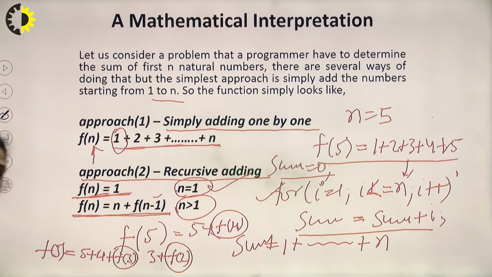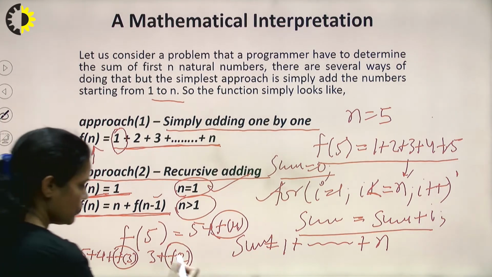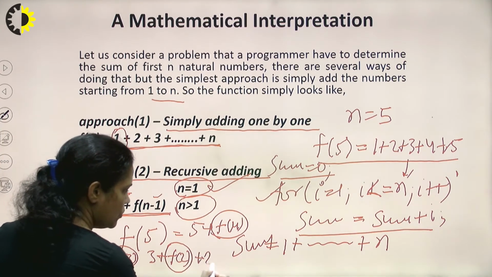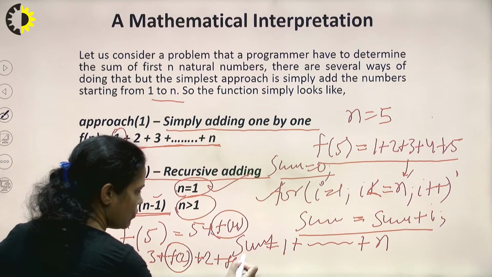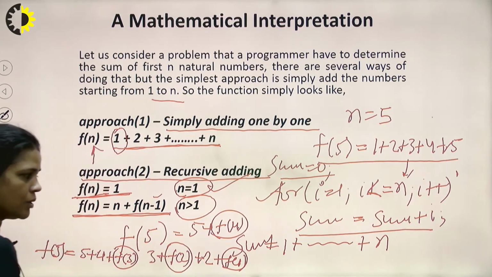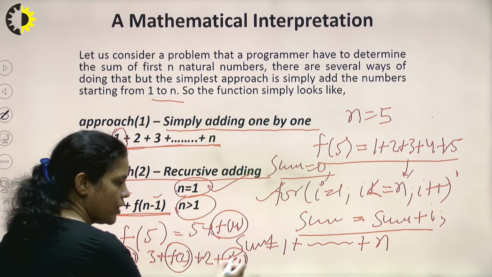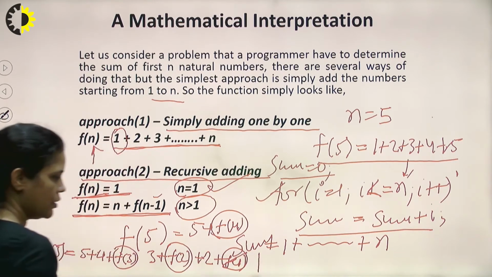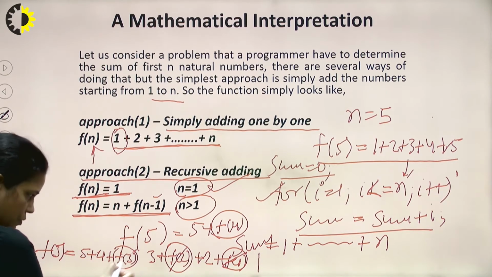If we expand it, because n is not equal to 1, we write 2 plus function of 1. Here n is equal to 1, so instead of f(n) we can write 1.